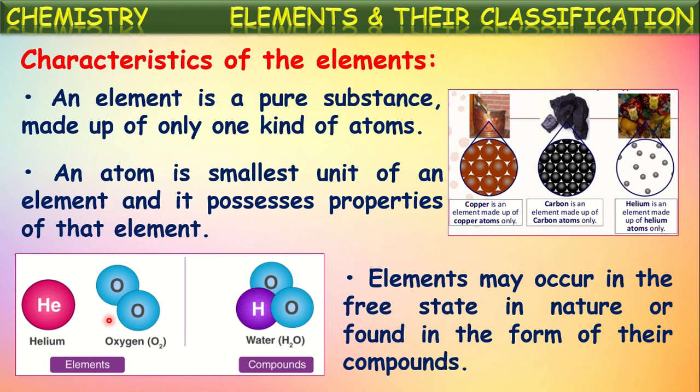Two, three elements combine chemically and form new substances called compounds. So some elements exist in the free state and some exist in the compound state, in the combined state with other elements.